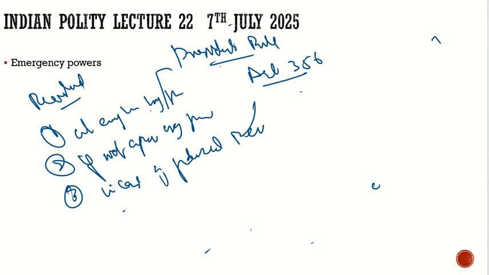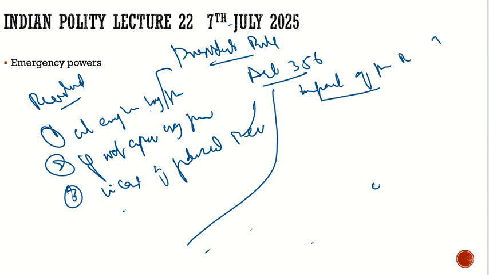First, it can be revoked by the president at any time. Second, if it is not approved by both the houses, then it is revoked. Third, if both the houses approve, it can still go for judicial review, and the judiciary will decide what was the aim of the president. After that, we have to discuss what is the impact of the president's rule.